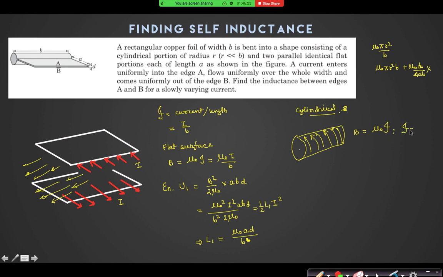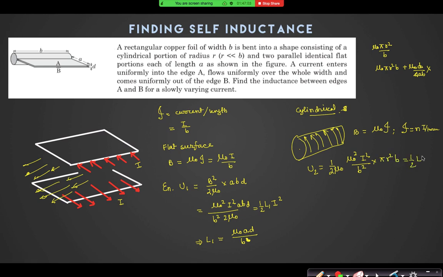Yes, sir. Number of turns per unit length into current per turn is equal to current per unit length. So what is the energy in this cylinder? It is half, 1 by 2 mu naught into B square. B square is mu naught square into I square by b square, into volume. What is volume? Pi R square into b.